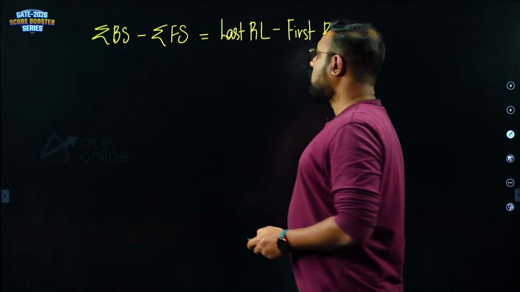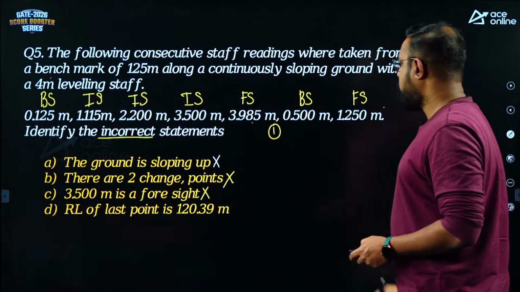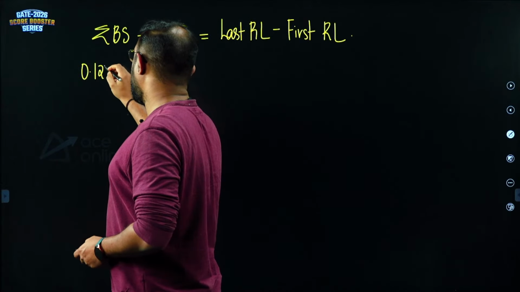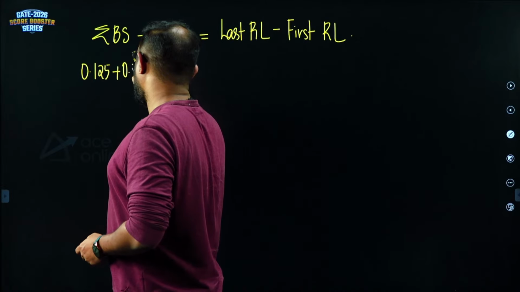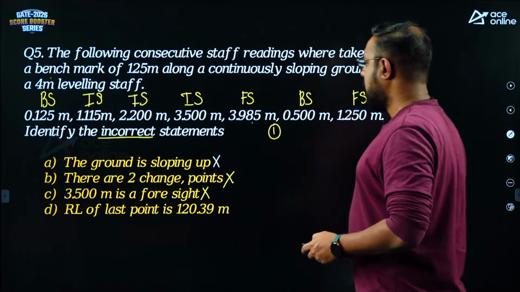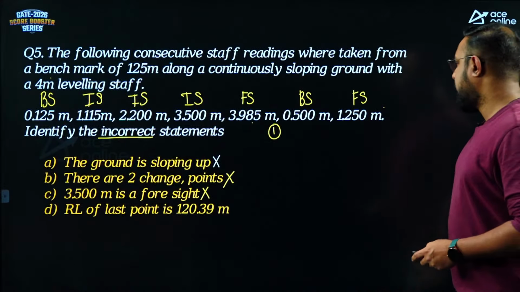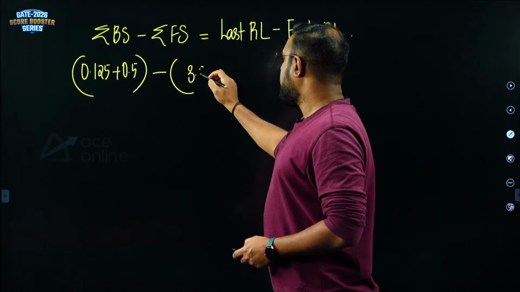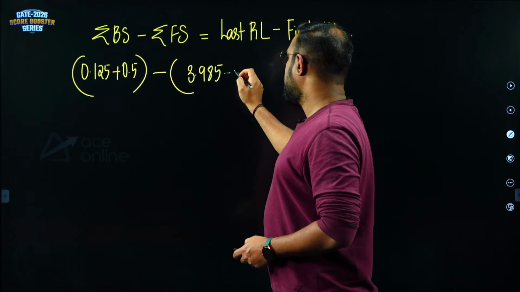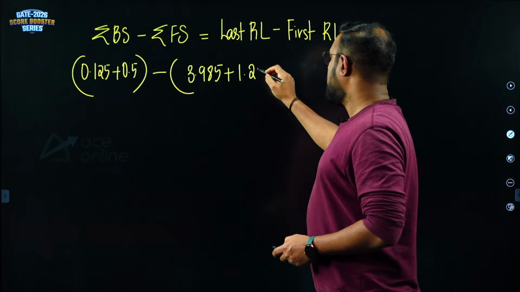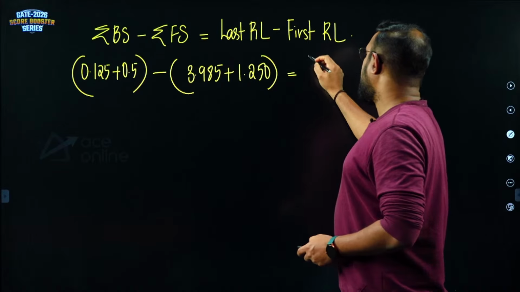Okay. So guys, who are the backsights here? 0.125 and 0.5. So 0.125 plus 0.5, right, minus, who are the foresights here? The foresights are 3.985 and 1.250. So 3.985 plus 1.250 should be equal to the last reduced level.